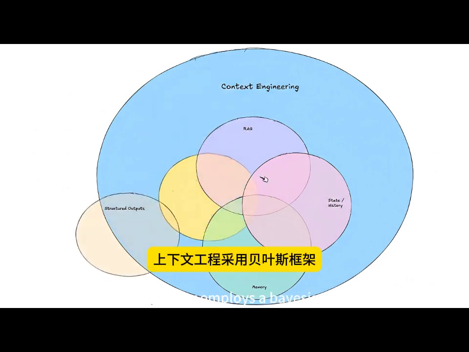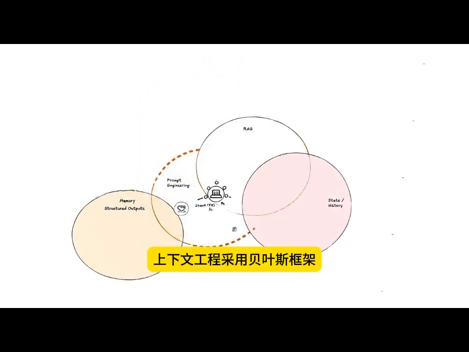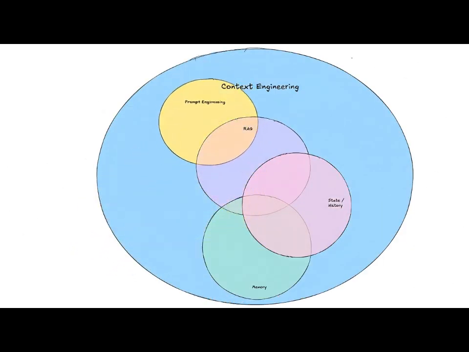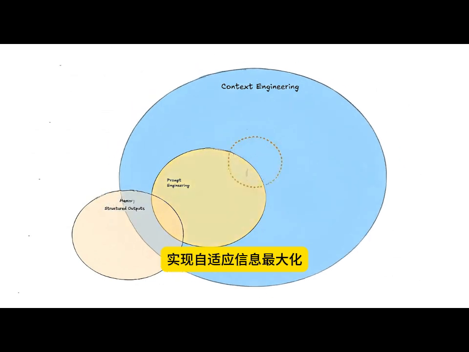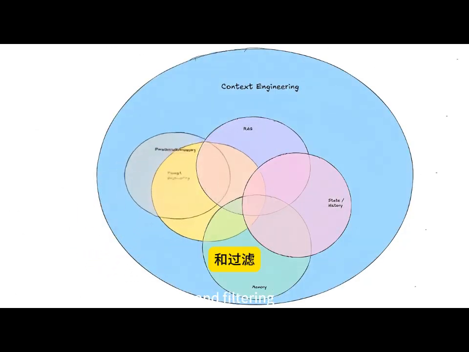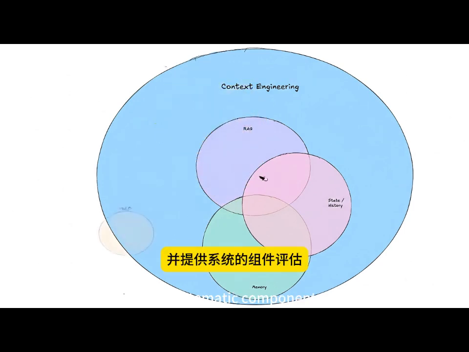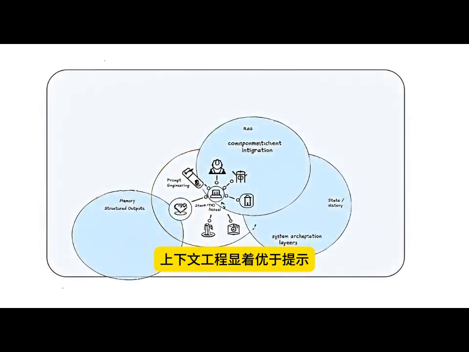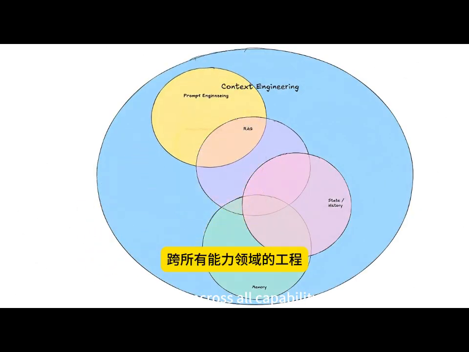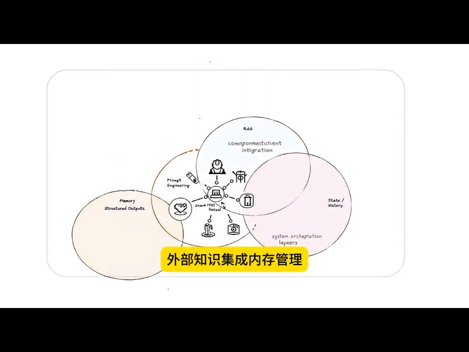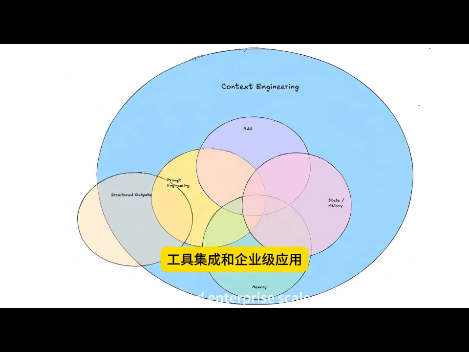In contrast, context engineering employs a Bayesian framework, uses multi-objective optimization, handles the full information payload, enables adaptive information maximization, includes explicit state tracking, supports parallel processing with compression and filtering, and provides systematic component evaluation. Performance comparisons show context engineering significantly outperforms prompt engineering across all capability areas, including complex tasks, external knowledge integration, memory management, tool integration, and enterprise-scale applications.